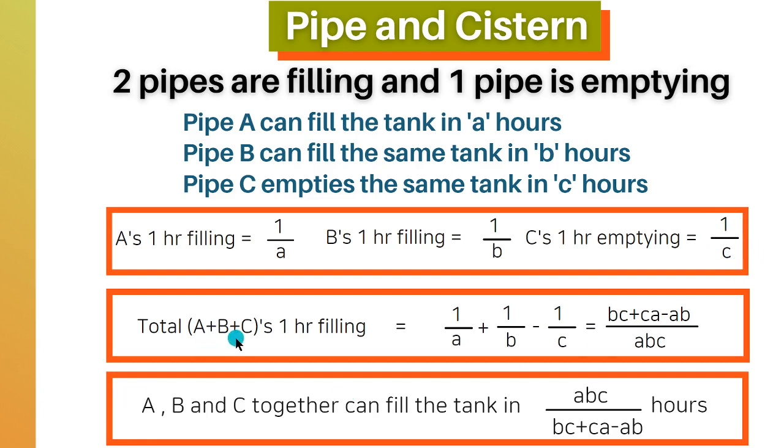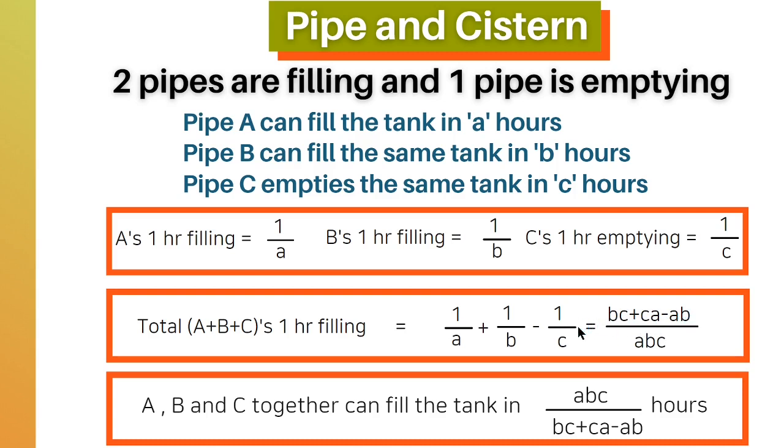Pipes A plus B plus C in 1 hour in filling the tank is equal to 1 upon A plus 1 upon B minus 1 upon C. As pipe C is emptying it, we are writing minus 1 upon C, and the LCM of A, B and C is ABC, and the numerator is BC plus CA minus AB.